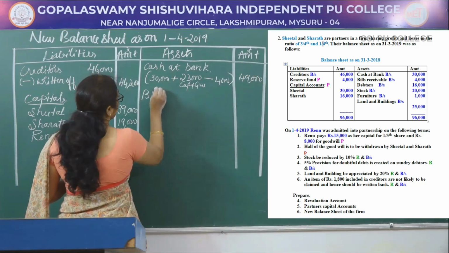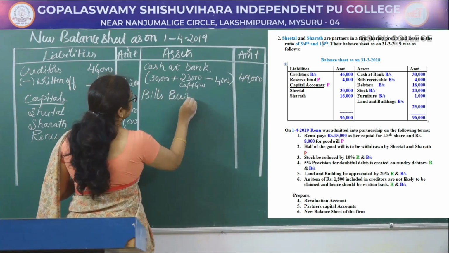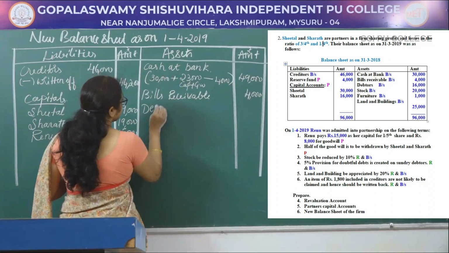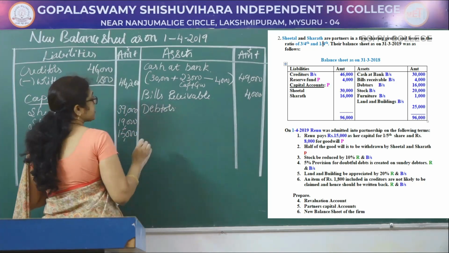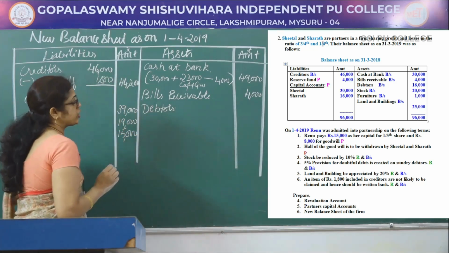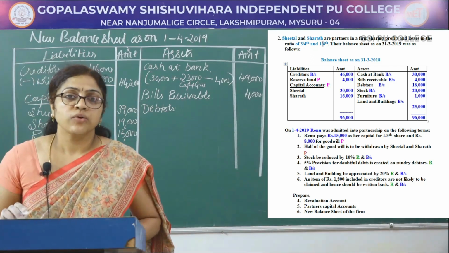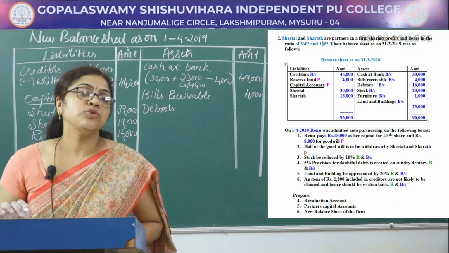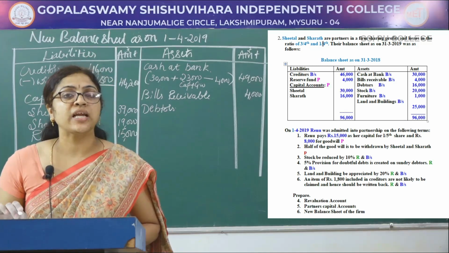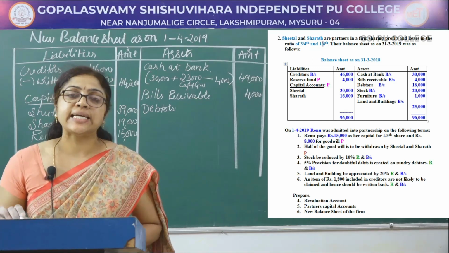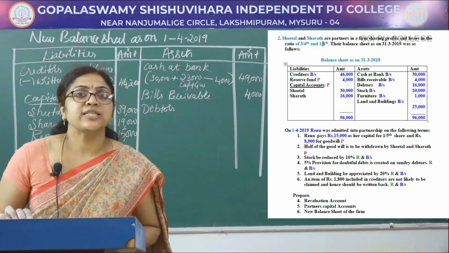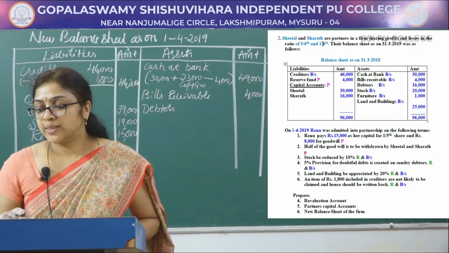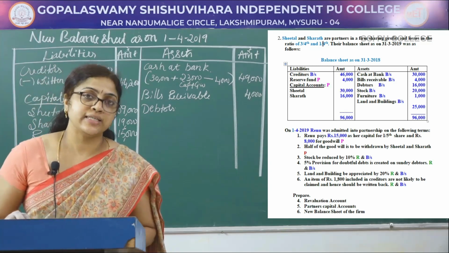Next see the balance sheet. Bills receivable is there, that is 4,000. Next see the debtors. Write the debtors amount, inner column, there is an adjustment. While you are going through the question, if there is an adjustment for a fixed asset, put a star mark in front of the particular item so that it indicates that there is an adjustment for that particular asset or liability. Here creditors, debtors as well as stock, building, there is an adjustment.